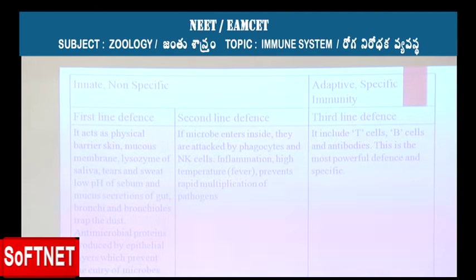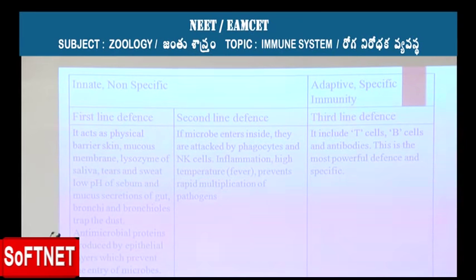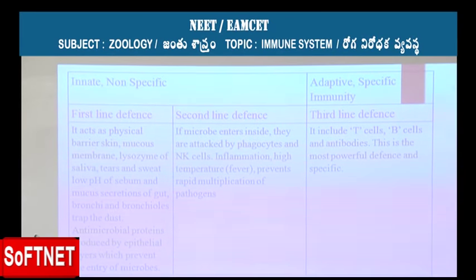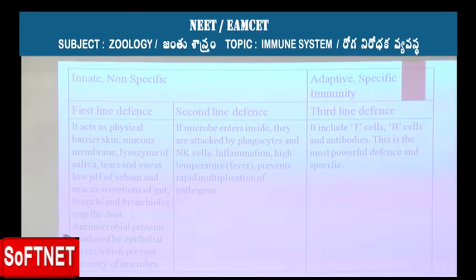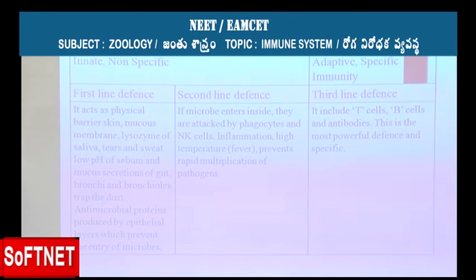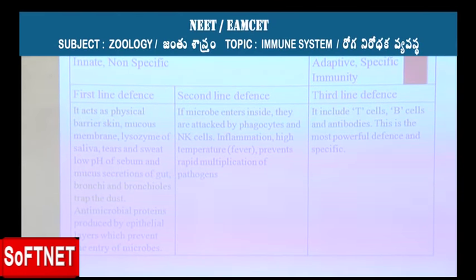All of them collectively come under the first line defense. In addition, the antimicrobial proteins produced by the epithelial layers also prevent the entry of microbes. So all this comes under the first line defense. Now let's move on to the second line defense.